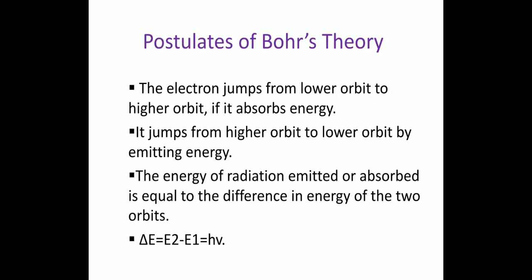The electrons keep revolving around the nucleus in the stationary states as the centrifugal force of the electron is balanced by the electrostatic attraction between nucleus and electron.